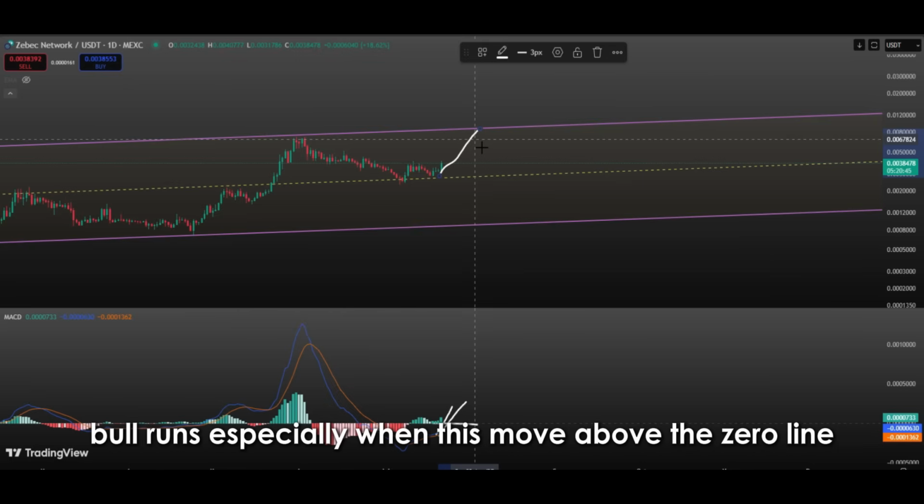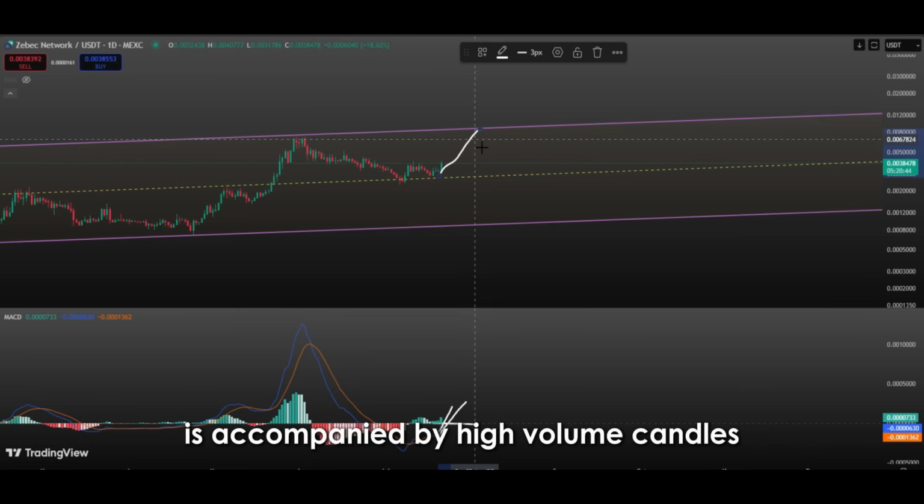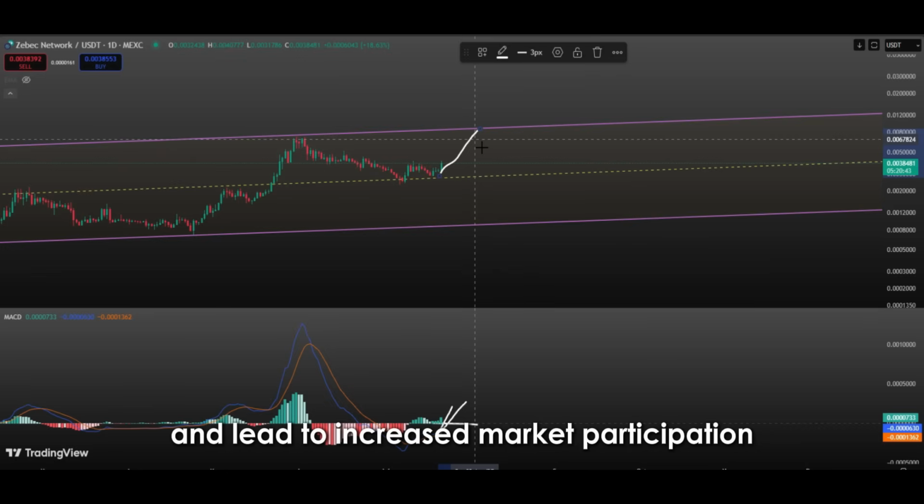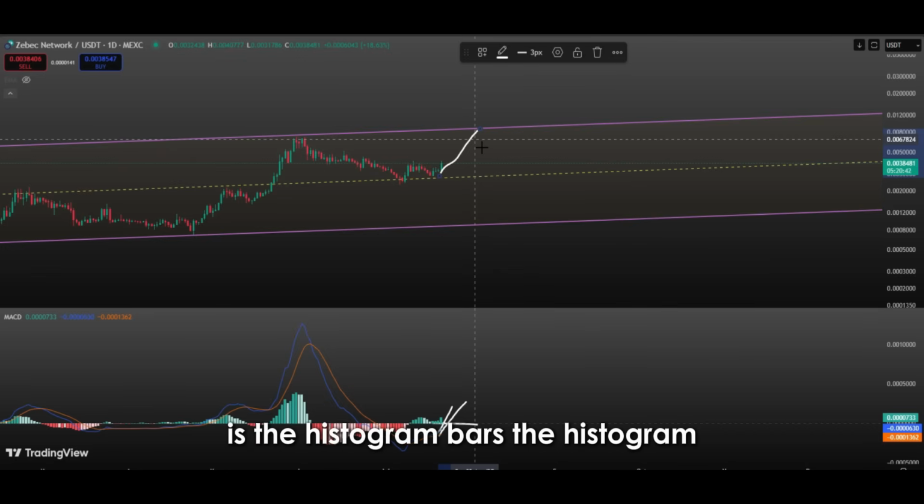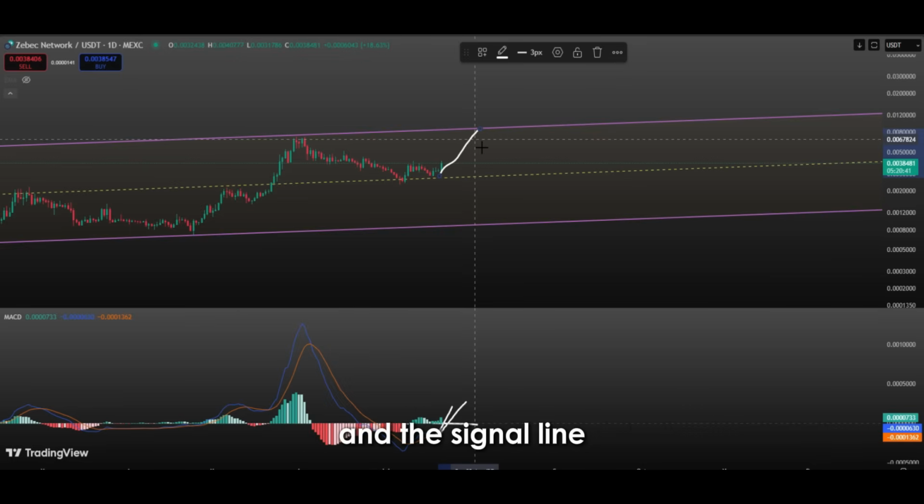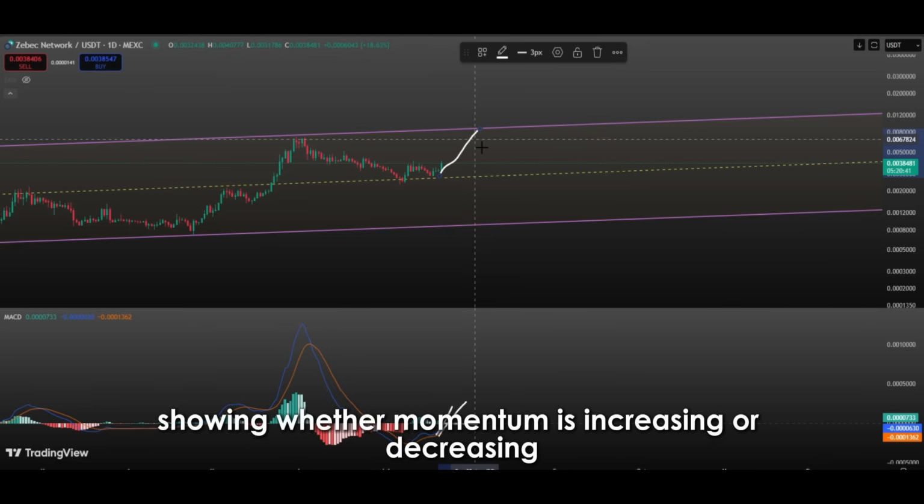Especially when this move above the zero line is accompanied by high volume candles, it can boost investor confidence and lead to increased market participation. Another element to consider at this point is the histogram bars. The histogram visually represents the difference between the MACD line and the signal line, showing whether momentum is increasing or